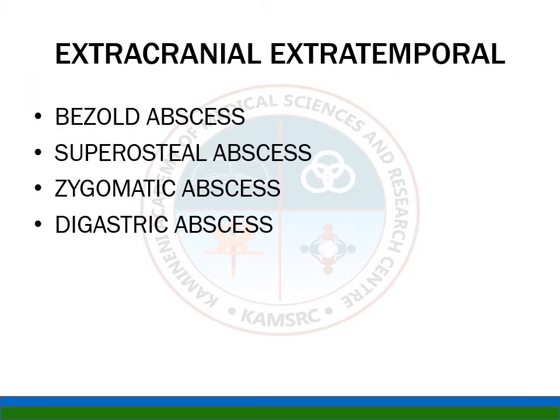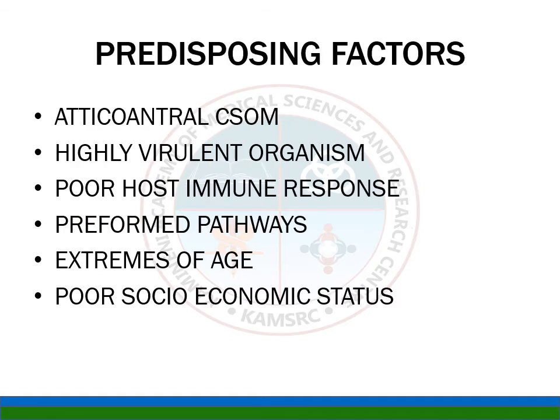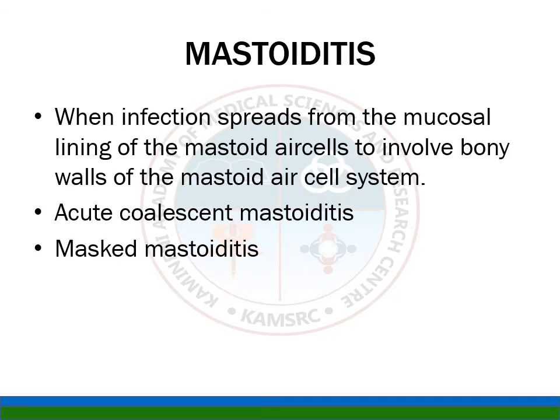So you have a few other special complications like extracranial, extratemporal complications. I'll explain this to you later on. These are Bezold abscess. What is Bezold abscess? I'll explain. Subperiosteal abscess, zygomatic abscess, and digastric abscess. Okay, and this we discussed already. What is mastoiditis? First complication. This is the most common complication, that is acute mastoiditis. What is mastoiditis?